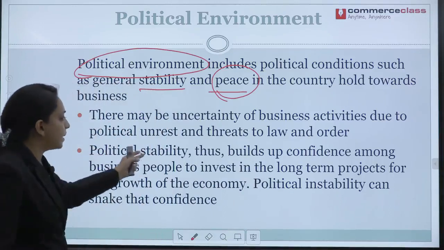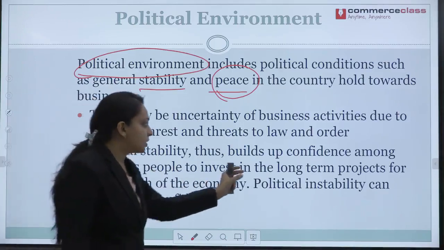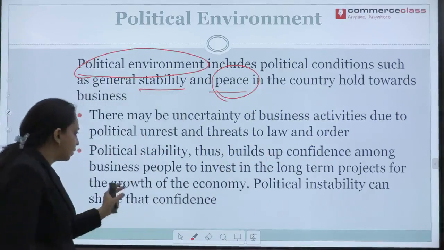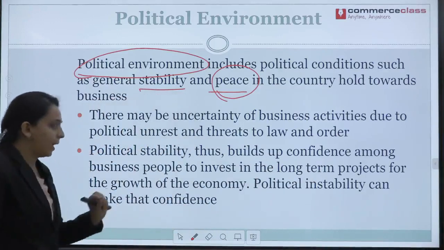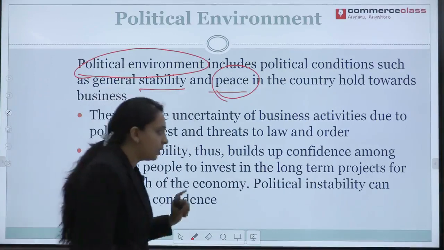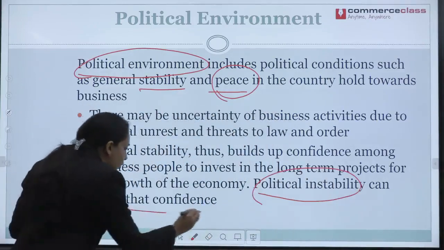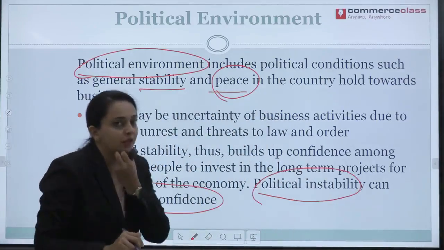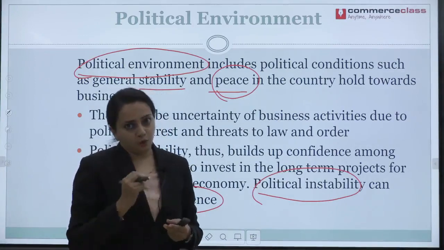Next, political stability thus builds up confidence among the business people to invest in long term projects for the growth of the economy. Political instability can shake that confidence. This is what has happened in Kashmir. Political instability can shake the confidence of the people who visit the valley. In turn, it will reduce the business opportunities.